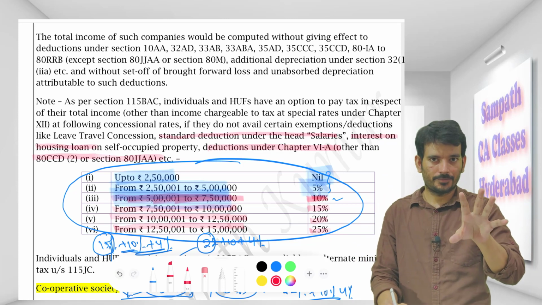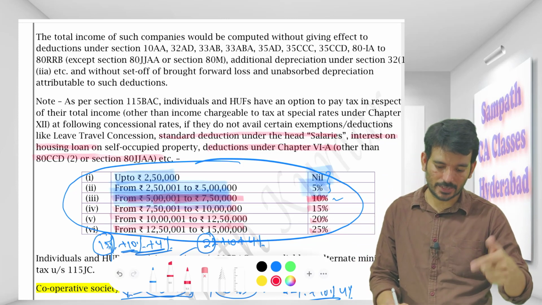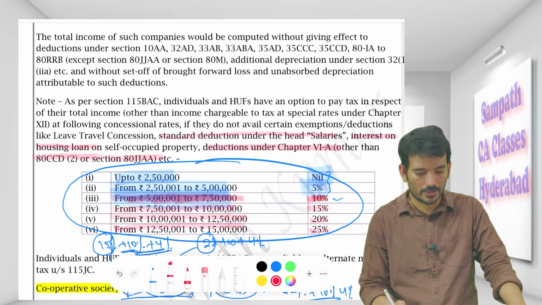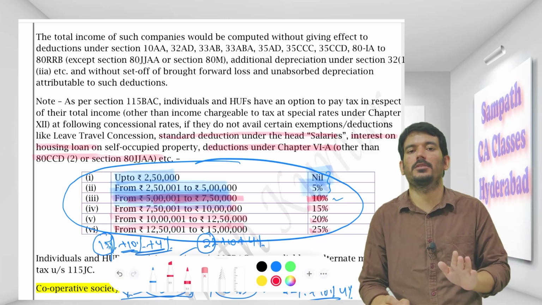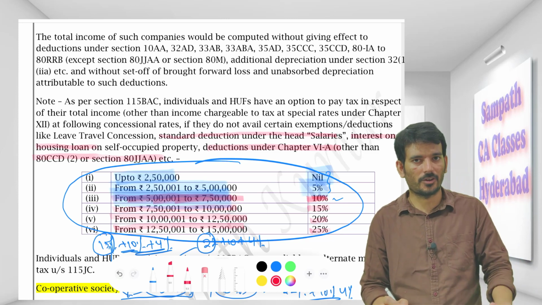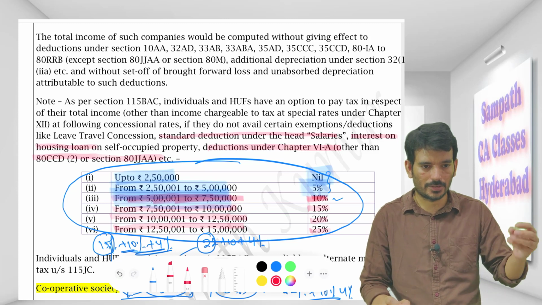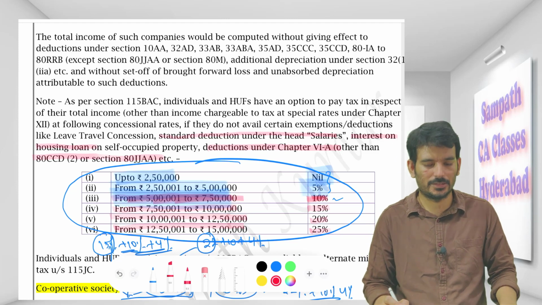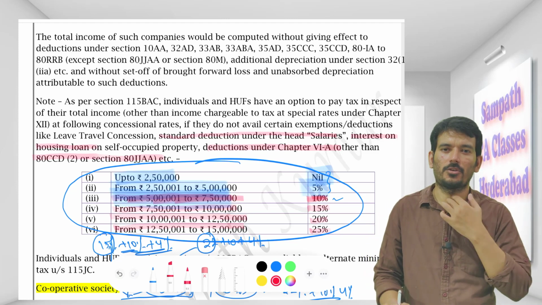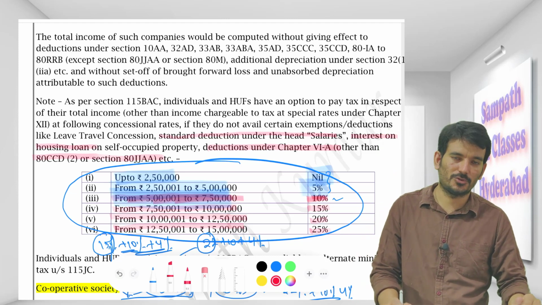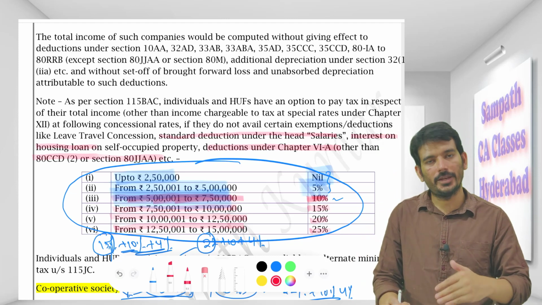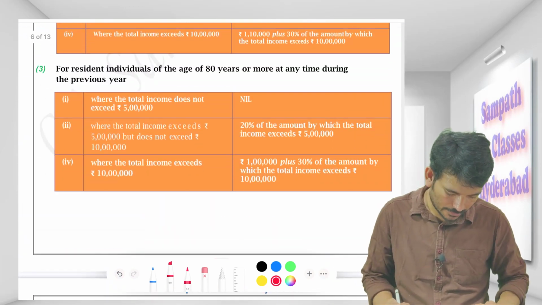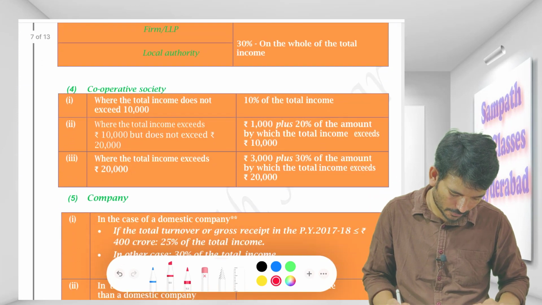So if your income has these deductions, like the standard deduction under salary and interest on housing loan, then people say you don't go with this concessional regime. But if you don't have any self-occupied property, and your salary component is also very small, and under chapter 6A you don't have much deductions, like you have not invested properly in life insurance or health insurance or some here and there, so it's better that you go here so that you end up paying lesser tax. Okay, so that is for the individuals and HUF, whatever we have talked about so far.